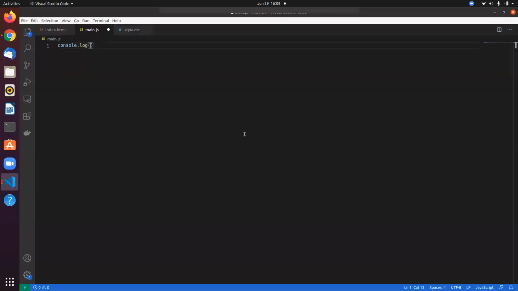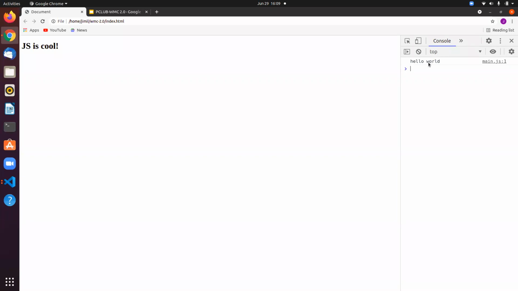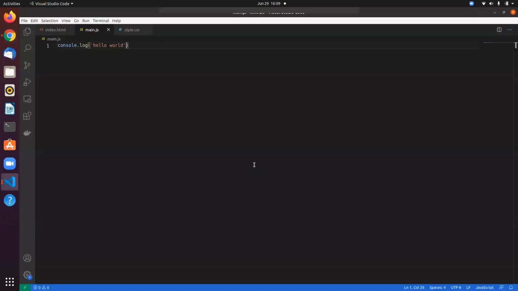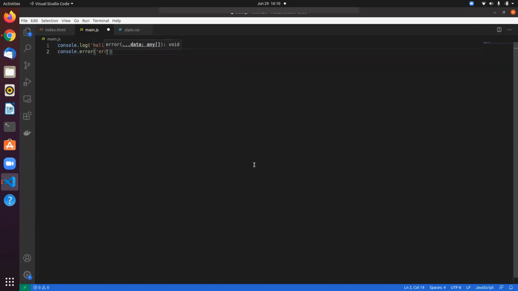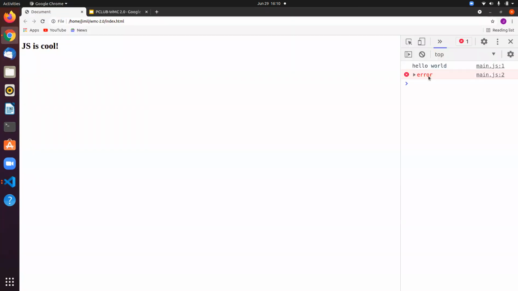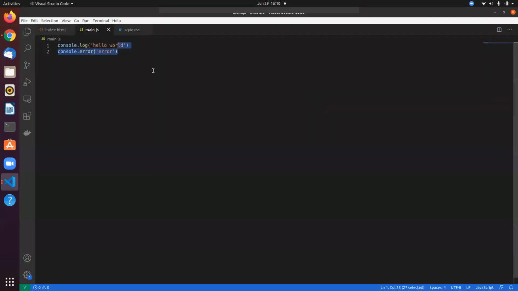If I want to do console.log with hello world in here and I refresh the page, you get your output here, right? This is really useful to debug your JavaScript. You can even do something like console.error. If I run this, it will show an error, right? So with that setup, now you know how to log and how to add JavaScript to your HTML.